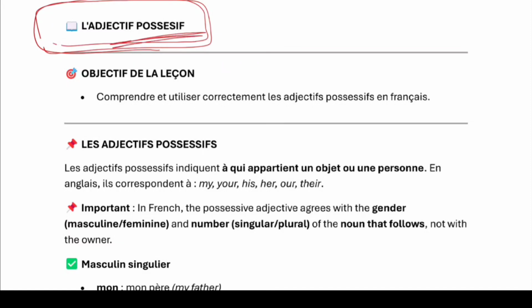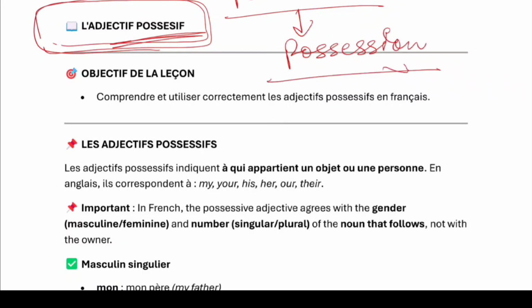Basically, when you say possessive, what exactly comes to your mind? Possessive gives you a sense of possession. And when you say possession, what does it mean? It's basically ownership. For example, if you say my book, my pen, my mother, my father, here my shows ownership and my is your possessive adjective.